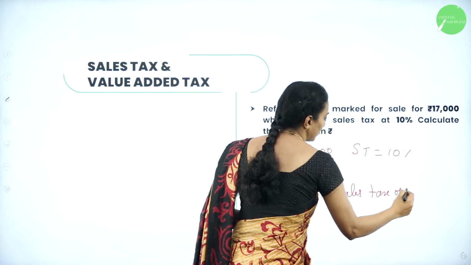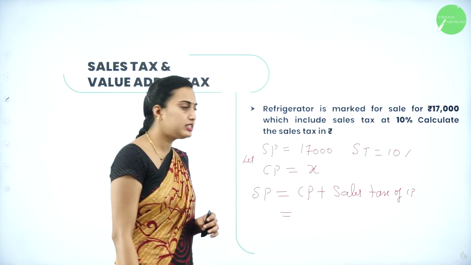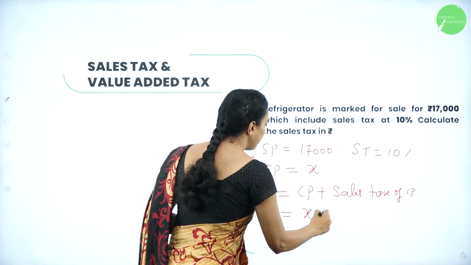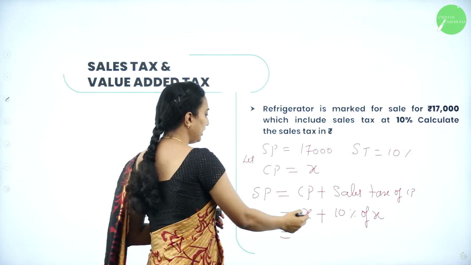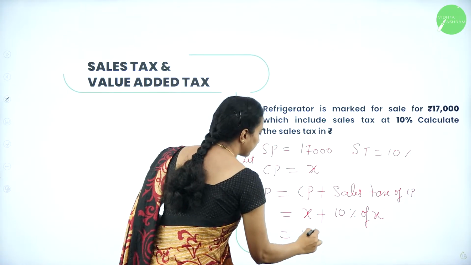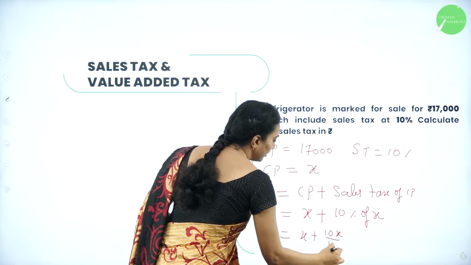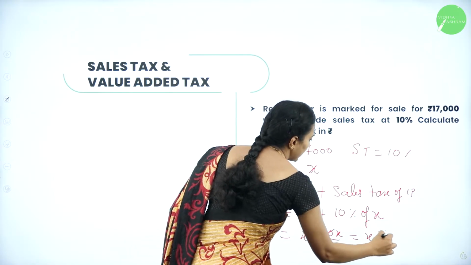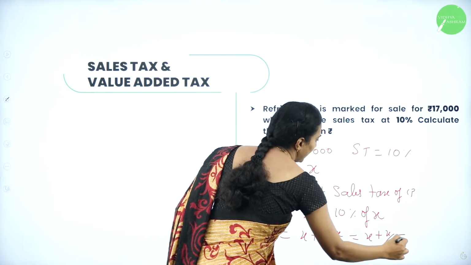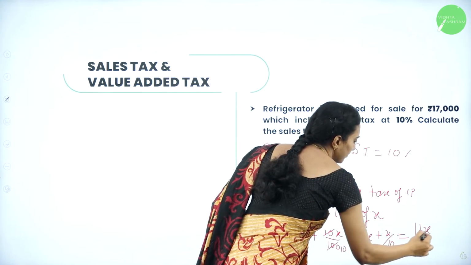Therefore, it is equal to X plus 10% of X, which is X plus 10X divided by 100. 10 ones are 10, 10 tens are 100, so it is X plus X by 10. If you take the LCM, it will be 10X plus X is 11X, so 11X divided by 10.